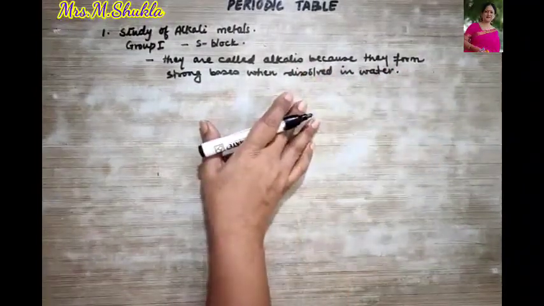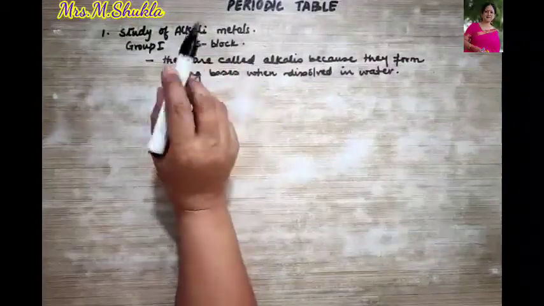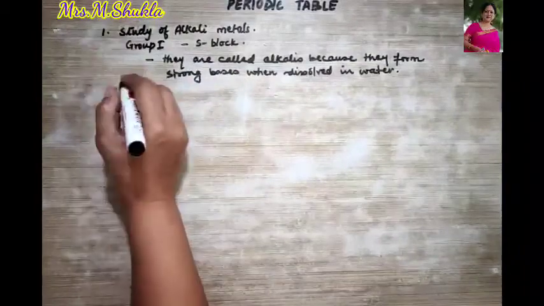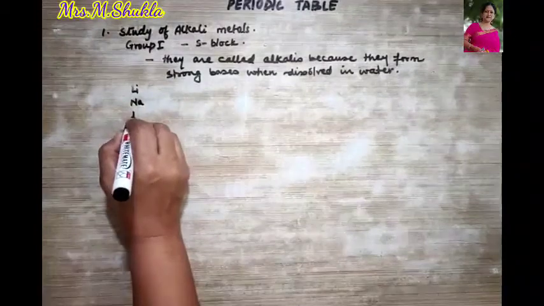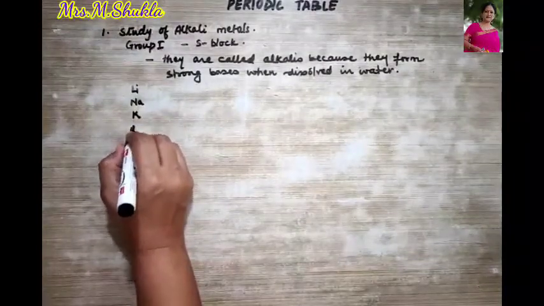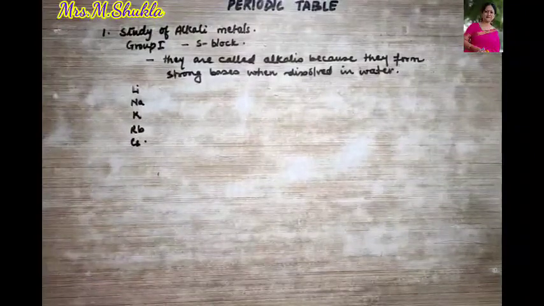I hope this is very clear. So now let us talk about what are those alkali metals I am talking about. Remember, I am talking about lithium, sodium, potassium, rubidium, cesium. Do you remember all these metals?